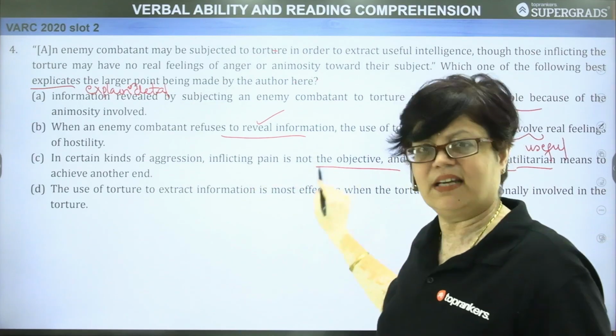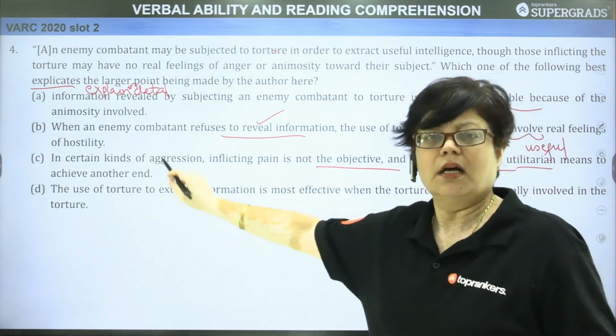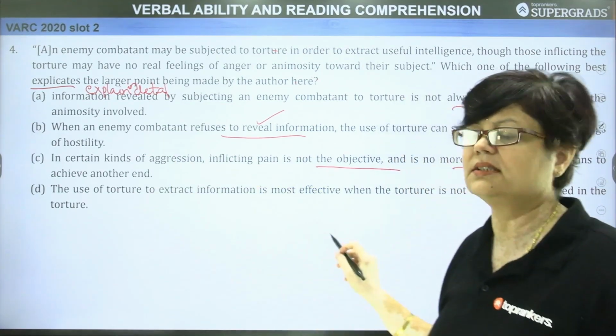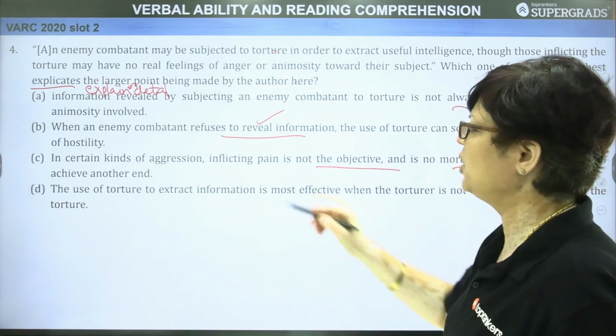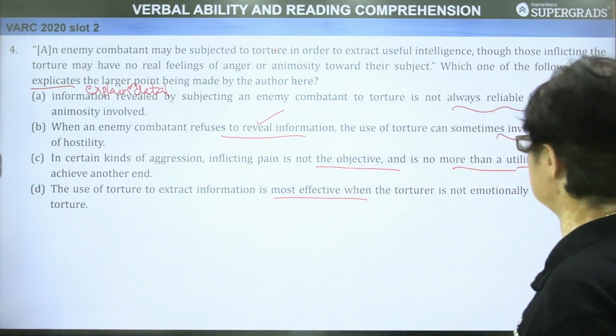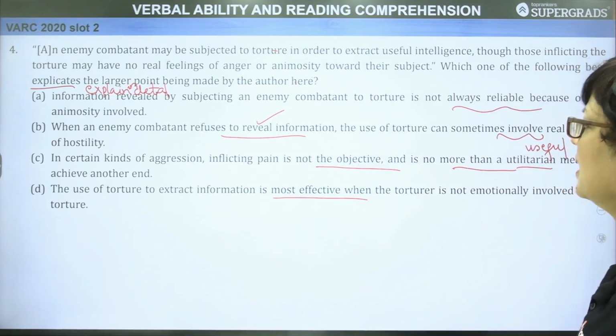Still, before finalizing the answer, let us inspect the last option also before finally deciding on the answer choice. D. The use of torture to extract information is most effective when the torturer is not emotionally involved in the torture.